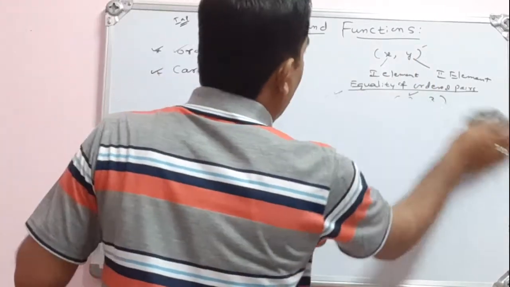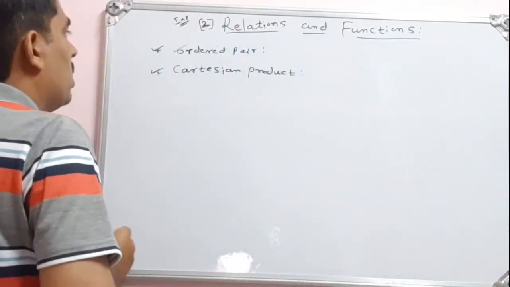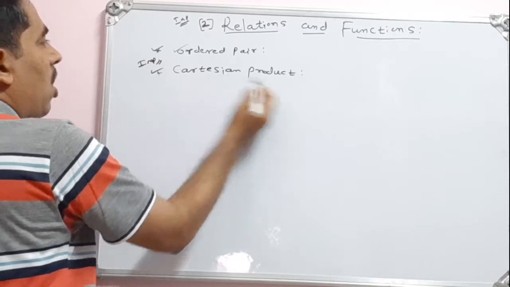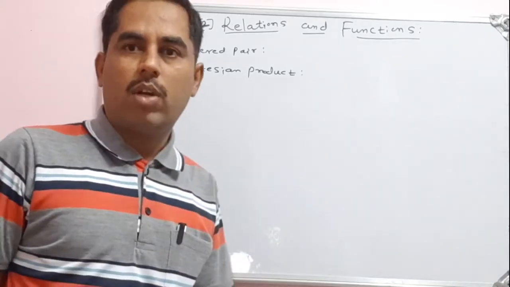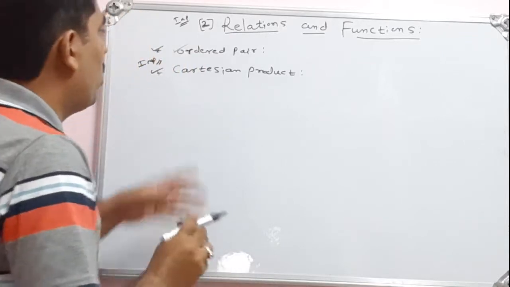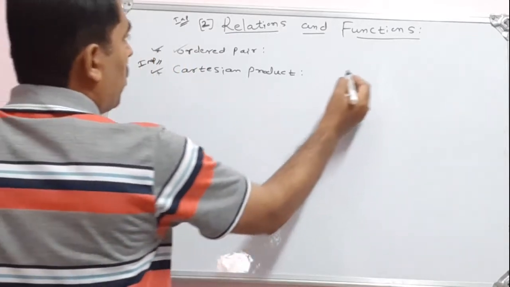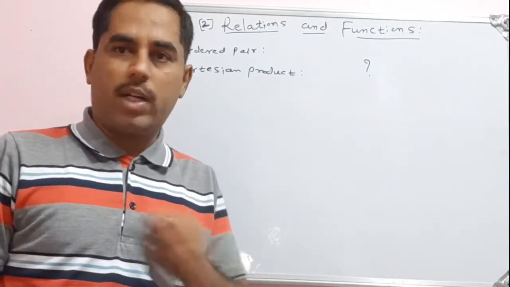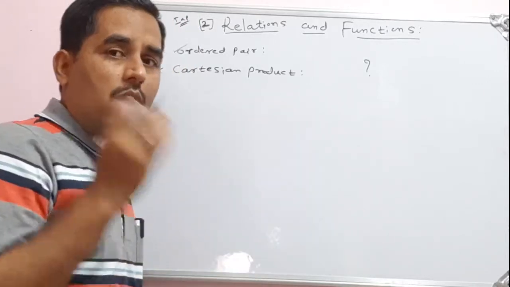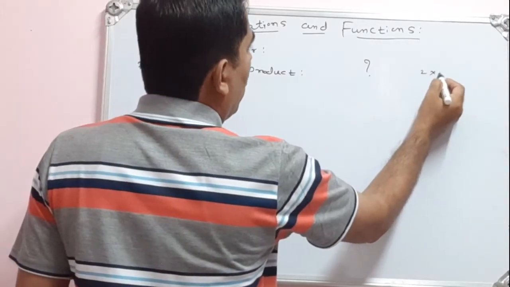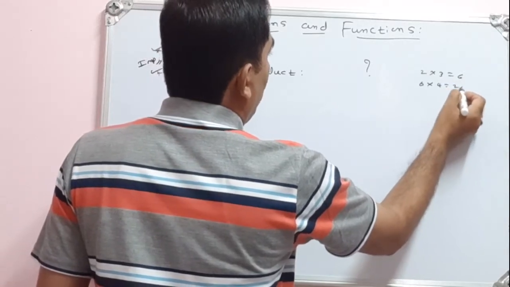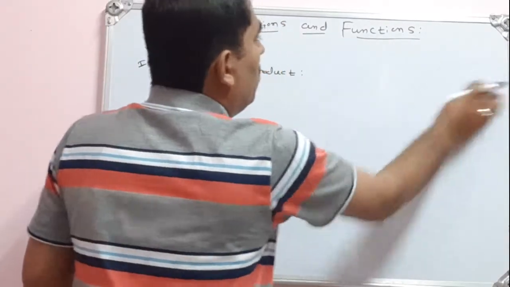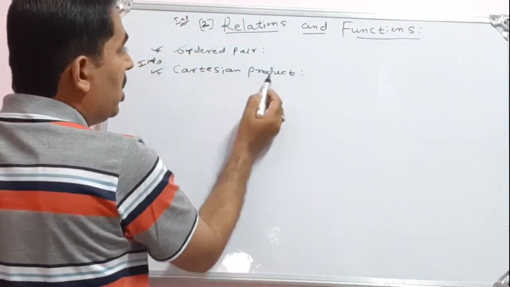After knowing this ordered pair, let us consider another very important concept: the Cartesian product. What is the meaning of Cartesian product? We normally think that product means 2 threes are 6, or 6 fours are 24. These are all products, but not that product. That is the ordinary product. This is the Cartesian product.